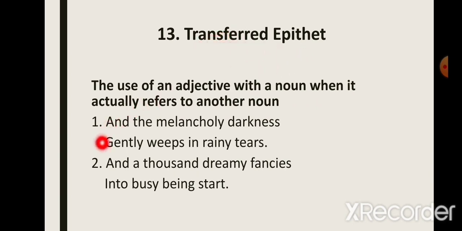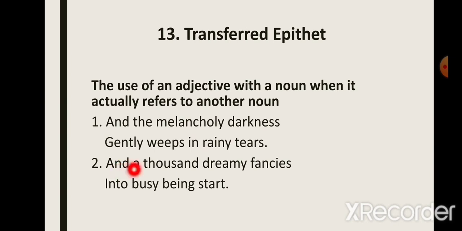For example, in the poem The Rain on the Roof, the writer writes, "And the melancholy darkness gently weeps in rainy tears." Now the adjective melancholy means sad, and it has been used with the noun darkness. Now darkness, we know, is not a person, is not a living thing, so it cannot be sad. So we know it's the person who is actually sad, to whom darkness appears sad. So this adjective melancholy is not used for the darkness, but it is actually used for a person.